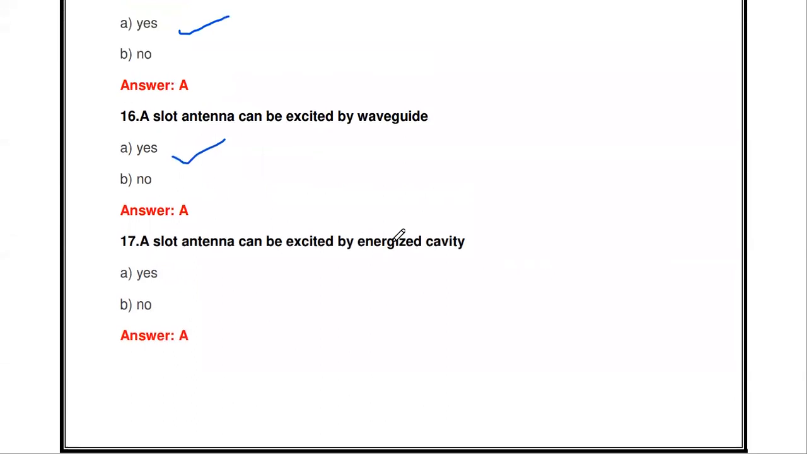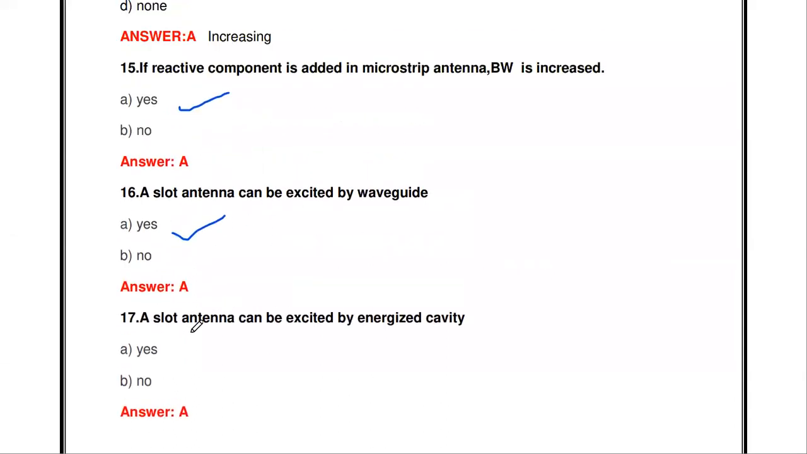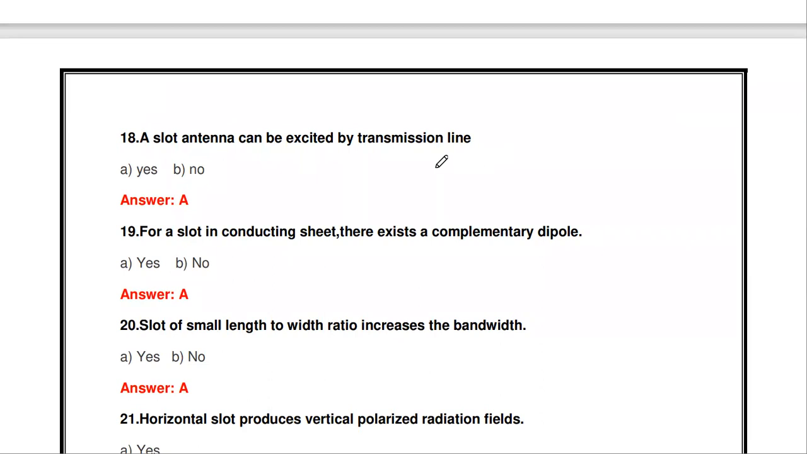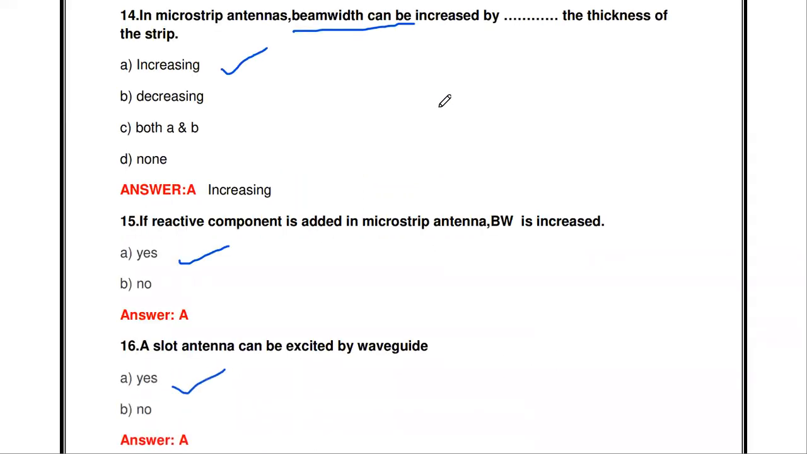Okay, so using this one, we can excite. A slot antenna can be excited by the energized cavity. Okay, it is also correct. Then a slot antenna can be excited by transmission line. It's also correct. So a slot antenna can be excited by transmission line or waveguide and so on.